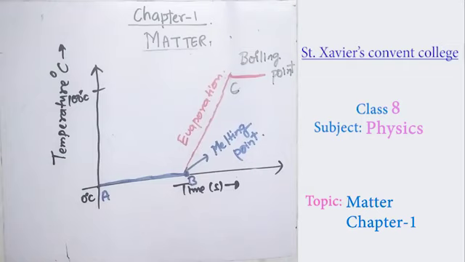Please go through the graph very carefully. Listen to the video again and again to understand this chapter 1 matter. At the end of this video, you have some exercises: fill in the blanks, odd one outs, true and false, with very important long questions and some numericals. Please go through the numericals and the theory part. I have given all the questions with answers. Just match them and start learning the chapter.